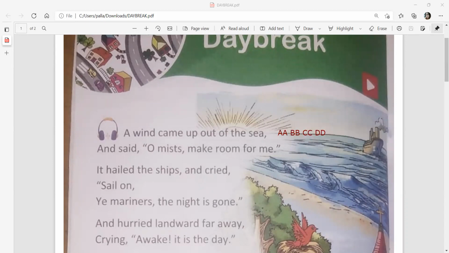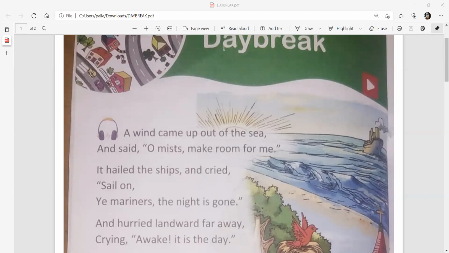Now let's look at the first 2 couplets of the poem. "A wind came up out of the sea and said, 'Oh, mists, make room for me.'" So the wind has been personified here. The wind is talking and commanding the mists to make room for him, means the wind is asking the mists to go away and let him come in.